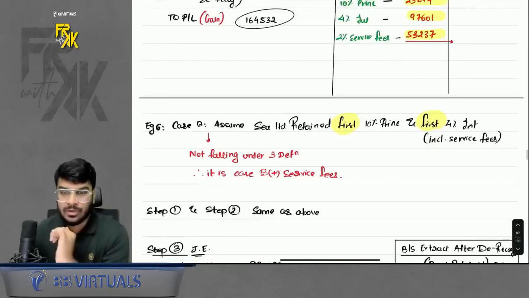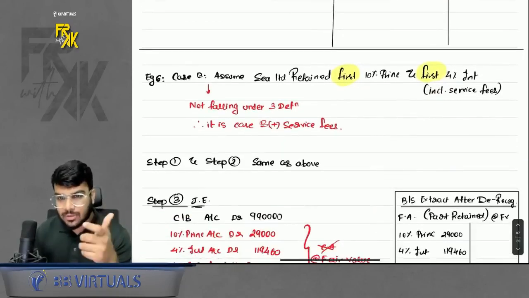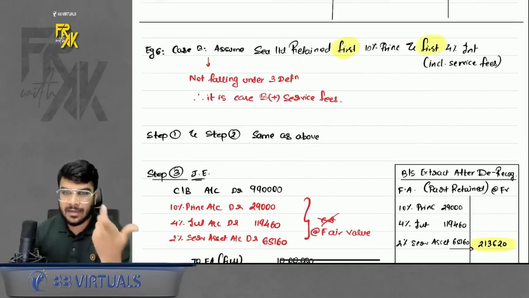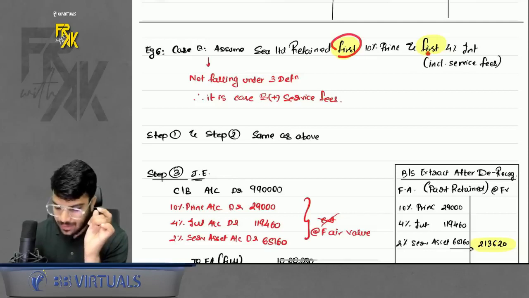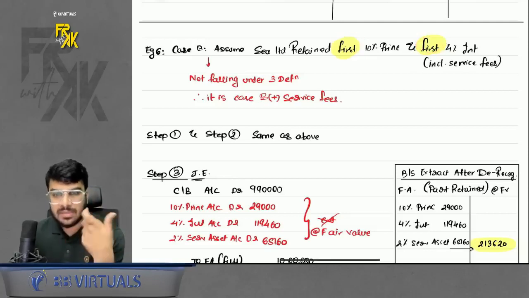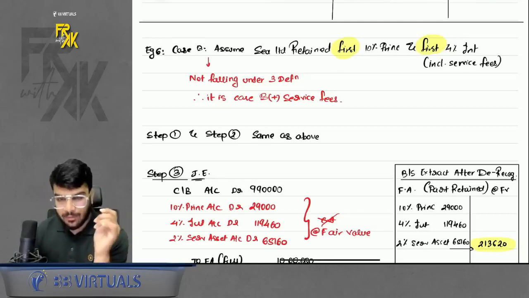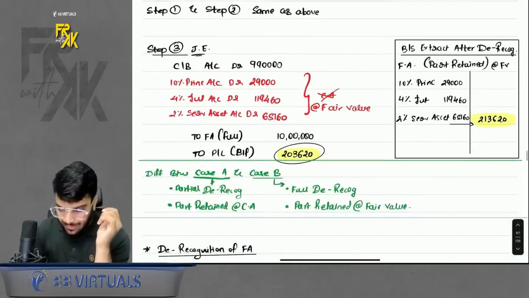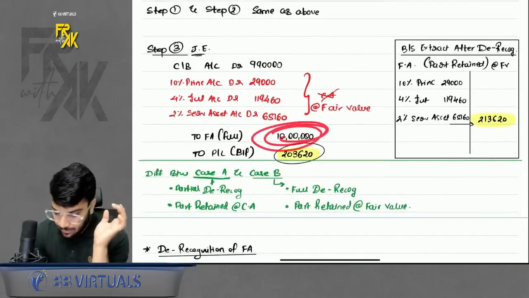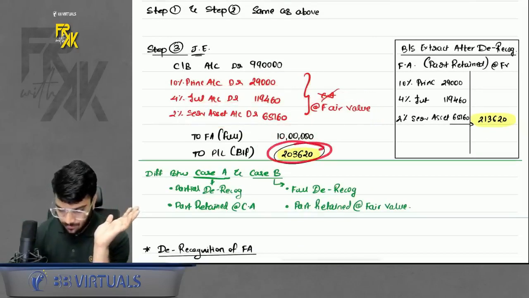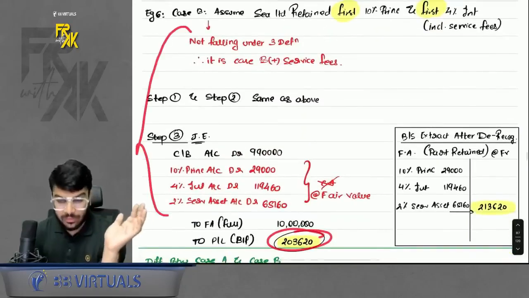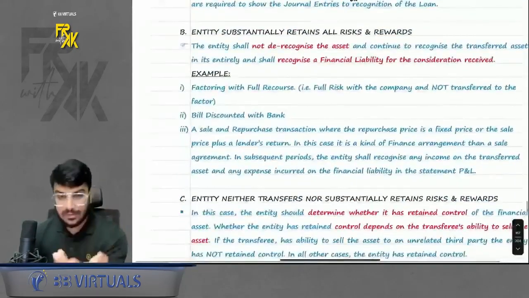Okay. So this was the normal question which you just did. But in class, do you remember I also gave another case? Assume in the above question, there were the words first and last. If there were the words first or last, then it will not fall under the 3 definitions. Then we will say that you will have to apply the accounting of full derecognition. The only difference between the above example and this example will be that you will derecognize the full financial asset and you will re-record the retained part again at fair value. Difference will anyway be transferred to profit and loss only. So this was the case created by me, not there in the module. Okay, do remember that part. Anyways, done with this.